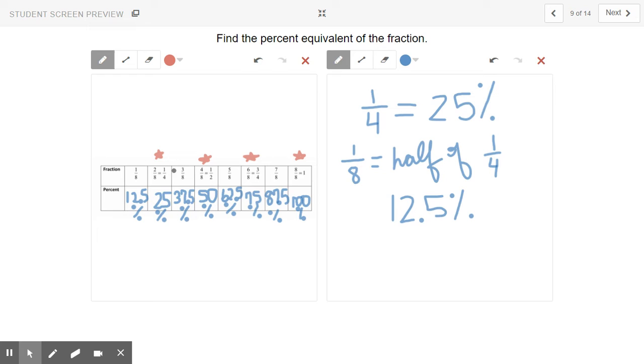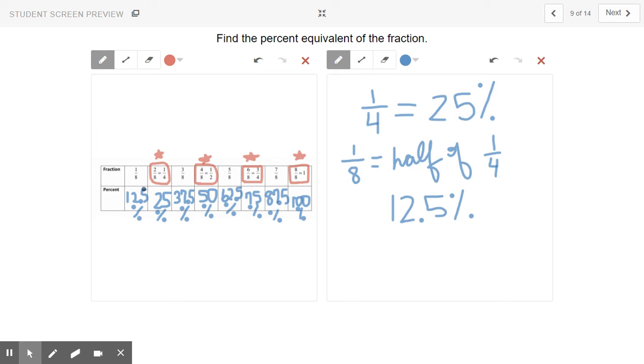So to fill this chart out, if you notice I put stars on some of them, these are ones that you should memorize. We know that 2/8 equals 1/4, which is 25%. 4/8 equals a half, which you know is 50%. 6/8 is actually 3/4, which is 75%. Remember, think of fourths as quarters. And then 8/8 is 1 whole, which is 100%. So when you're figuring out eighths, if you memorize those, you should know the rest. 1/8 is 12.5%.